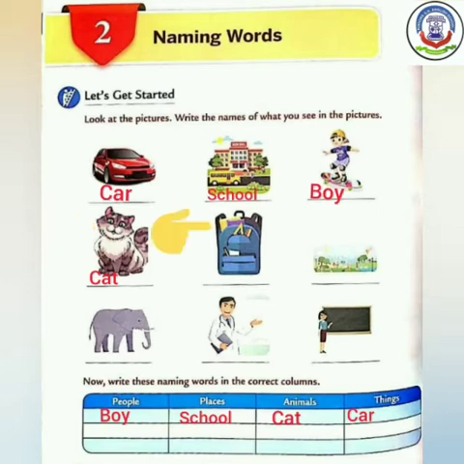See the fifth picture. It is a bag. Whose bag is this? Nobody's? Okay. Bag is a thing. So we have to write the spelling of bag, B-A-G, bag, in the column of things. Let's see this picture. Which picture is this? Yes, it is a park. Park is the name of a place. So we have to write the spelling of park, P-A-R-K, park, in the column of places.